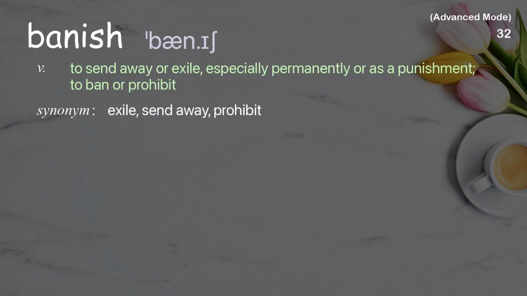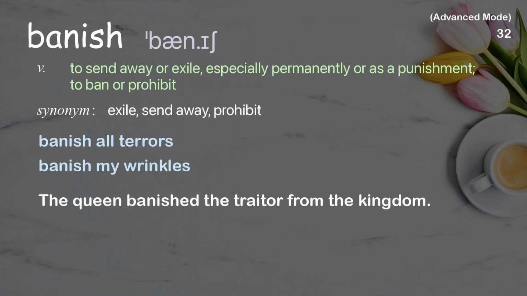Banish. To send away or exile, especially permanently or as a punishment, to ban or prohibit. Examples: Banish all terrors. Banish my wrinkles. The queen banished the traitor from the kingdom.